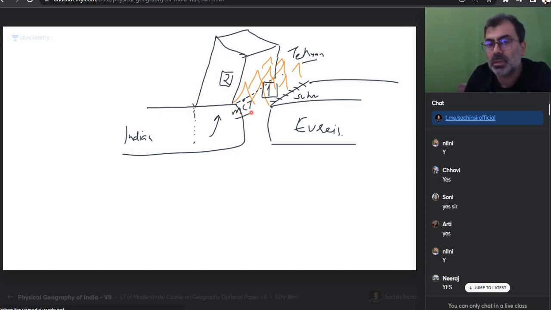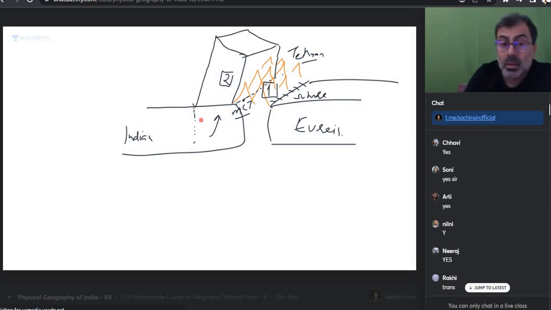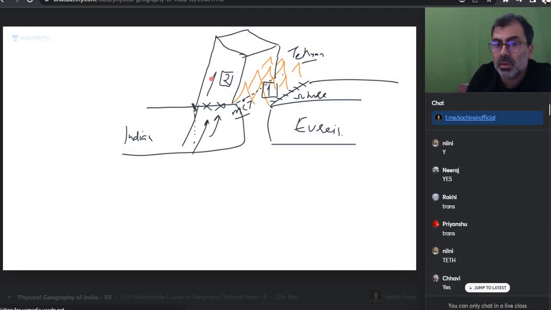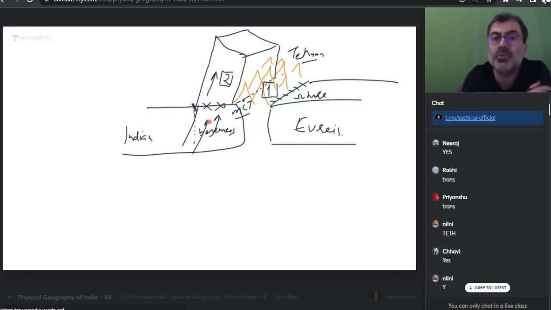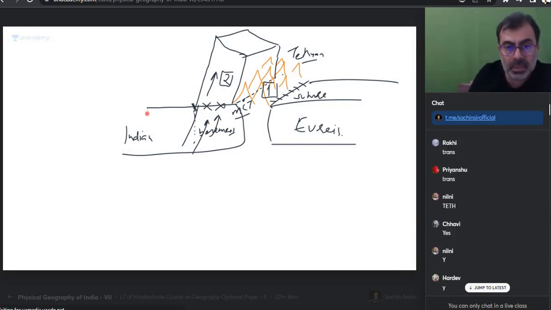So what is the name of this? MCT. Suture zone, MCT, and in between suture zone and MCT, what comes? Tethyan Himalayas. Is everyone okay? But एक fault तो यहाँ भी हो गया. Because this plate, this one cracked, no, and went up. Is everyone okay or not? And can I say the basement rocks were pushed up, highly metamorphosed? Is the problem solved? Is everyone okay? Can I say this is another fault line?